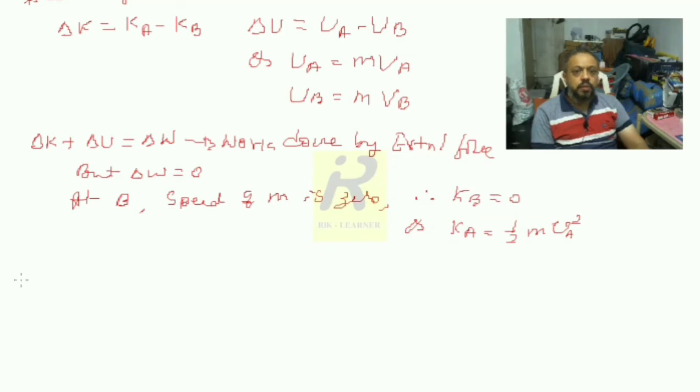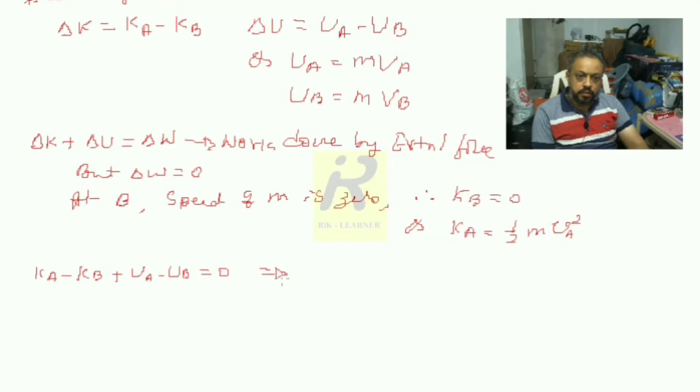What I can do now is simply substitute in this formula. So delta K is Ka minus Kb, plus delta U, which is Ua minus Ub, equal to 0.